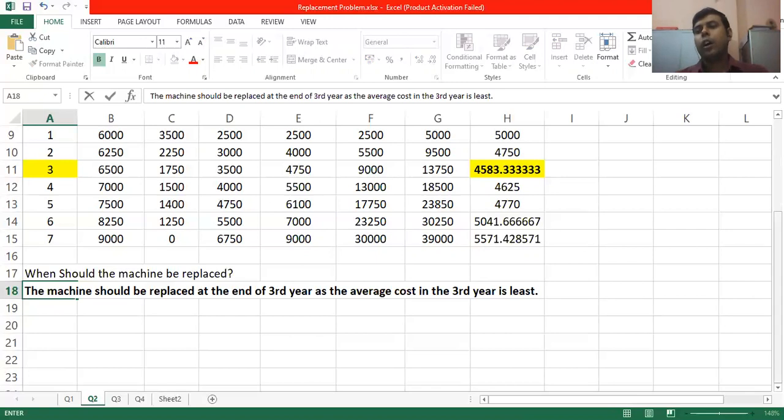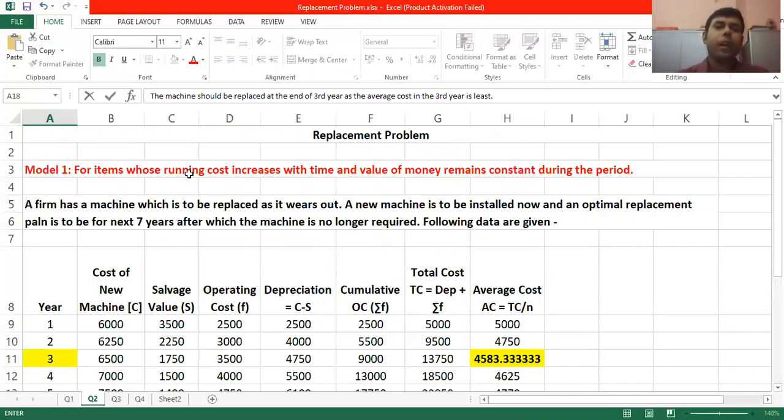Let us try to summarize. See how to check whether a problem belongs to model 1 or not. First, the operating cost, running cost or annual maintenance cost should be in increasing order with the year. Secondly, there will not be any information on discounting of money value; that means the time value of money will not be given.